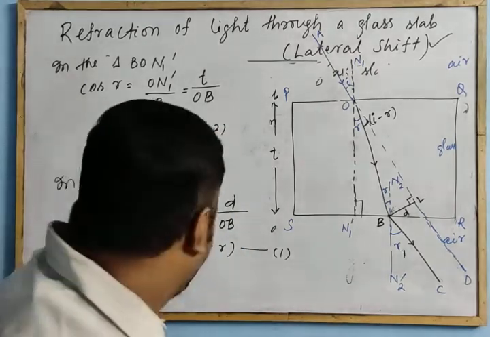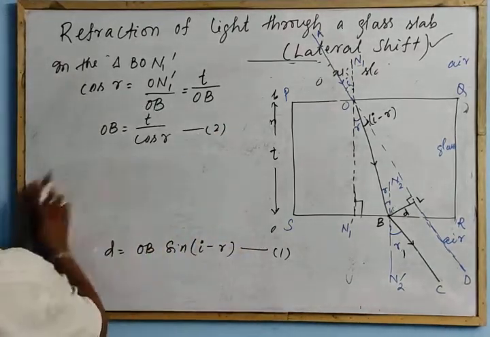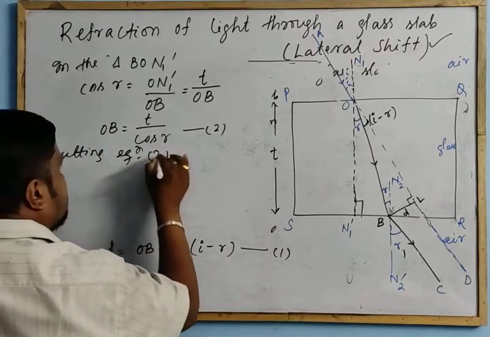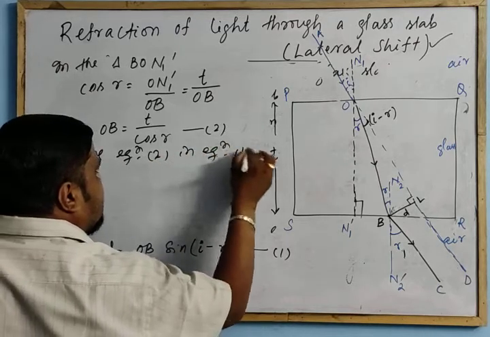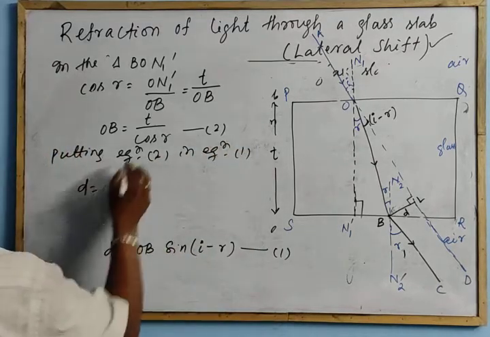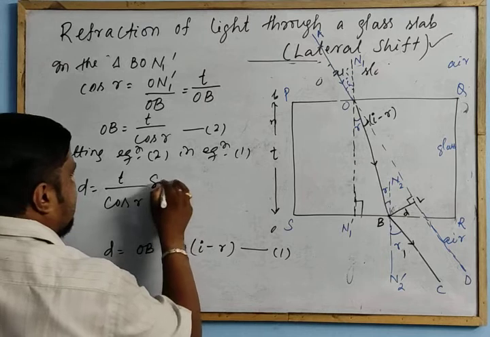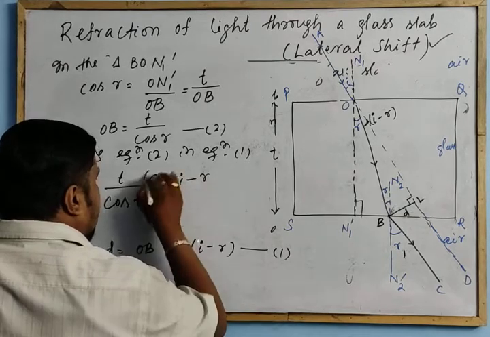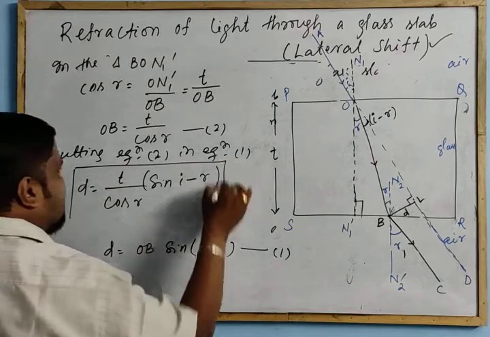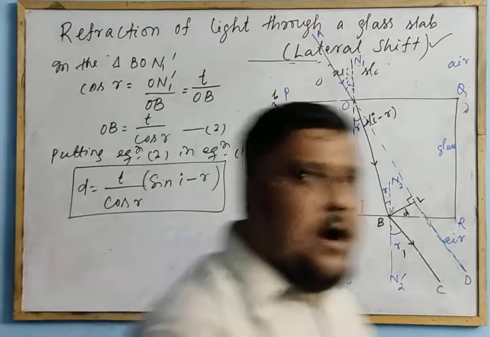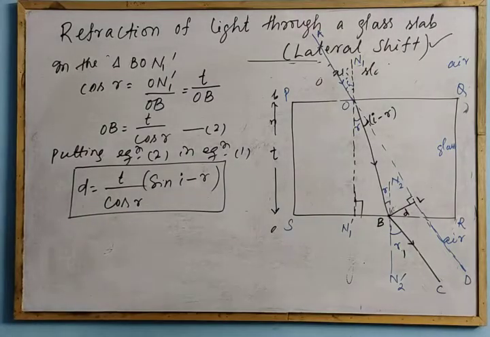Putting equation 2 in equation 1, what will I get? D is equal to T by cos R into sin(I minus R). This is the expression for lateral shift or lateral displacement.